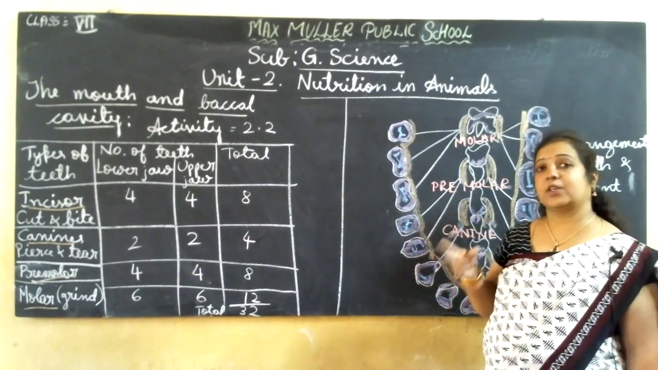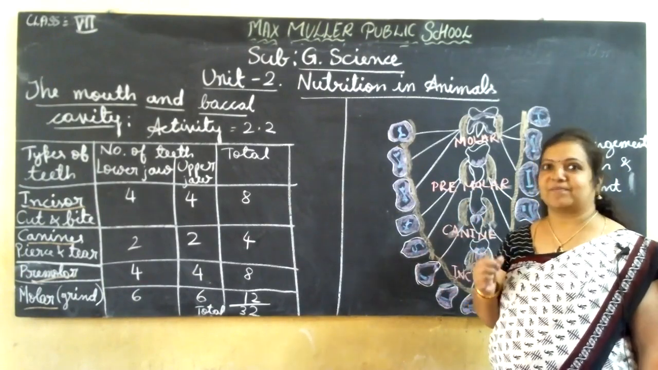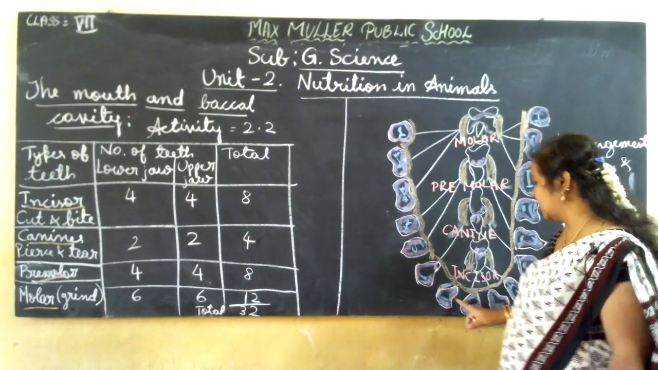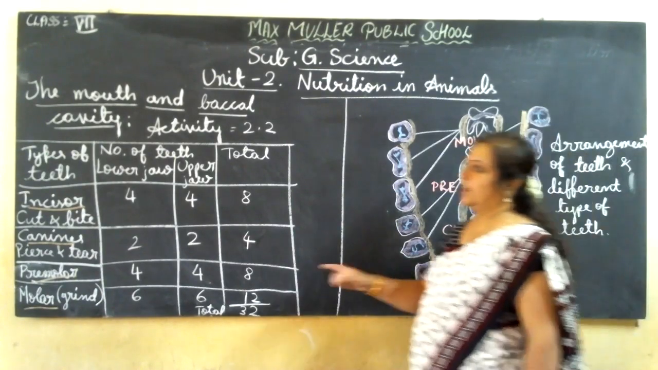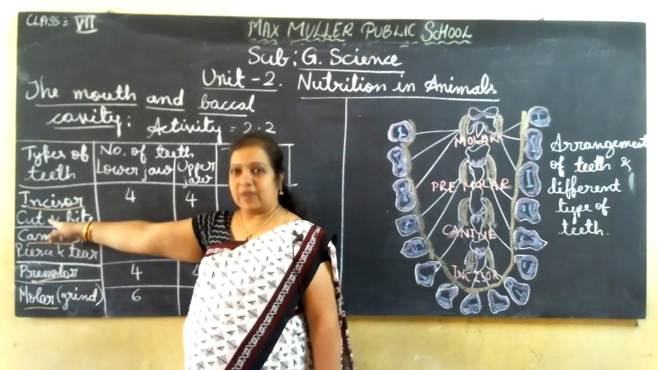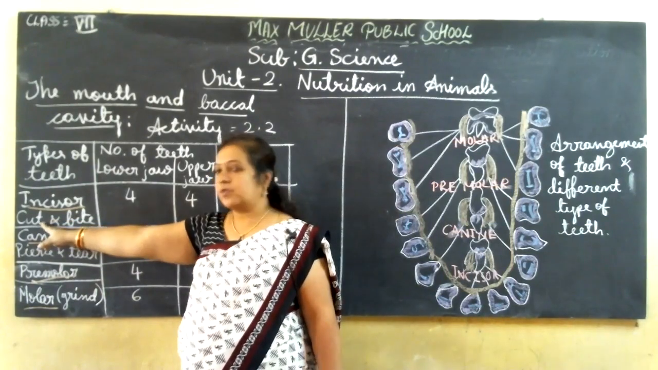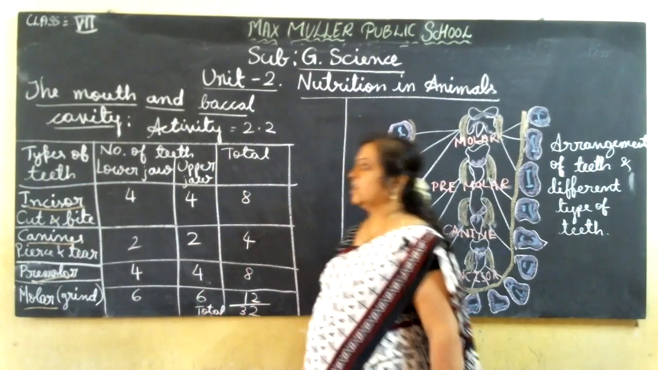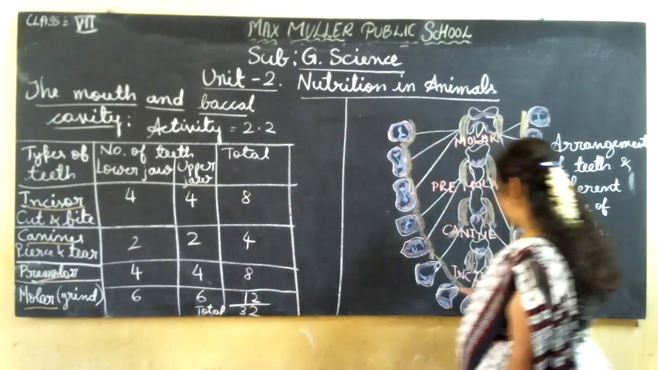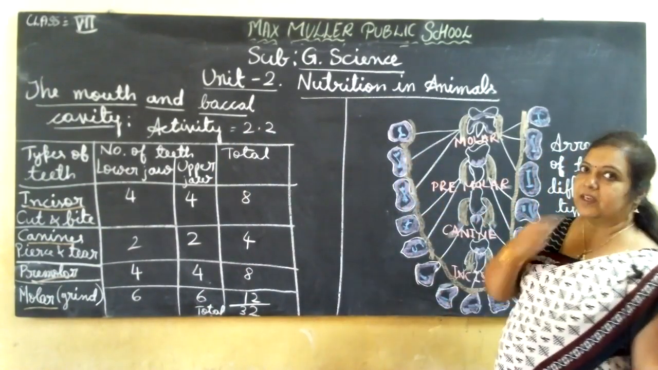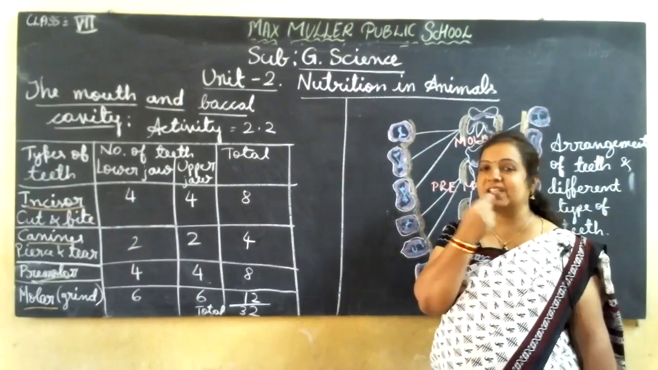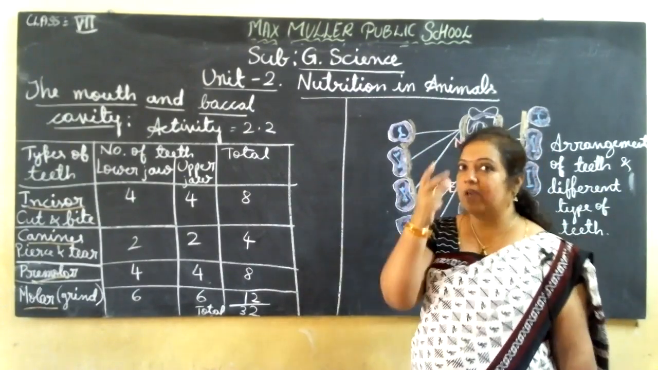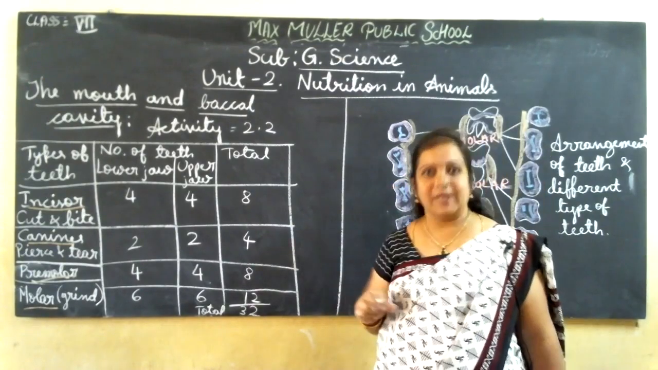Why do we use incisors? For the cutting and biting part, we use the incisors. See, I have written here what the function is: they are used for cutting and biting. Understood, children? The incisors also have sharp edges. Open your mouth and touch and see. They have sharp edges because any big item we have to cut and make into small pieces.